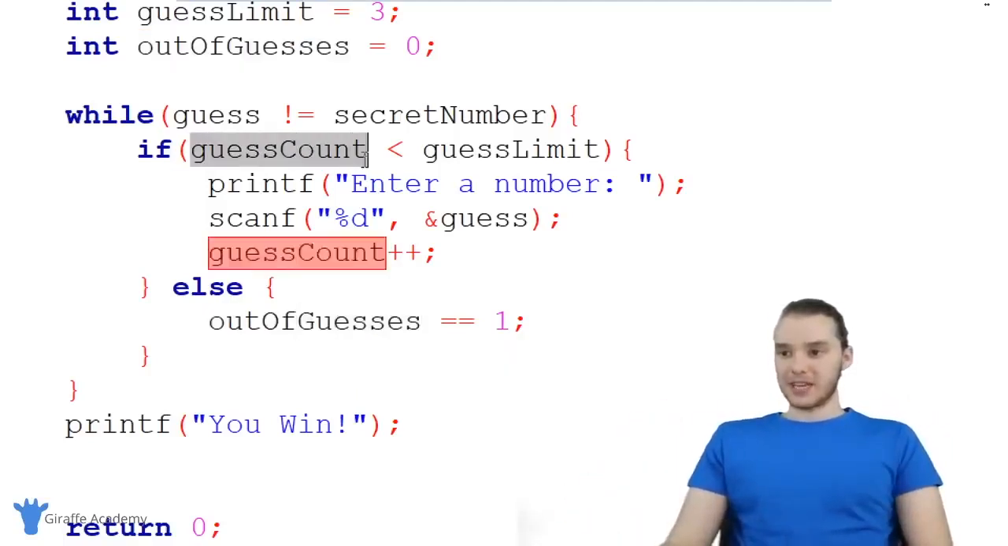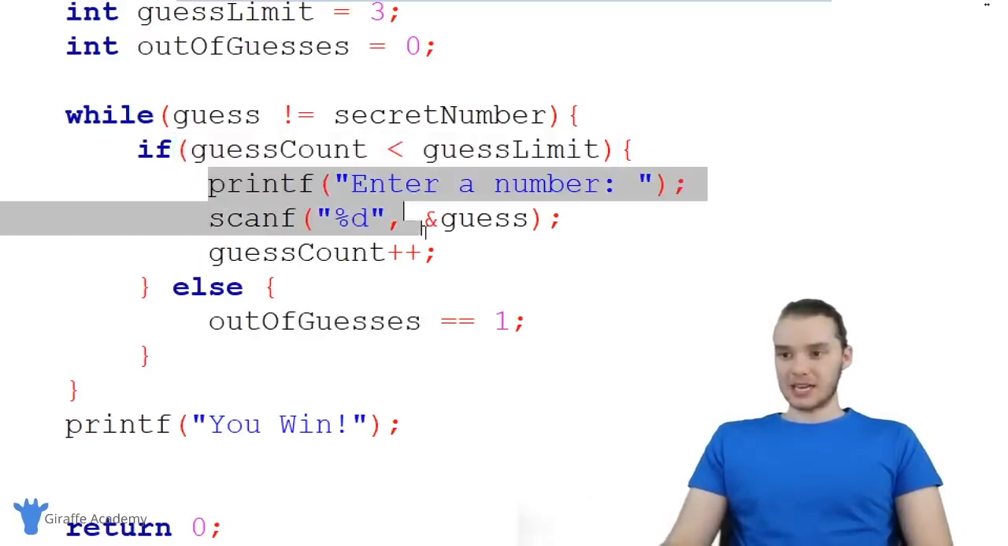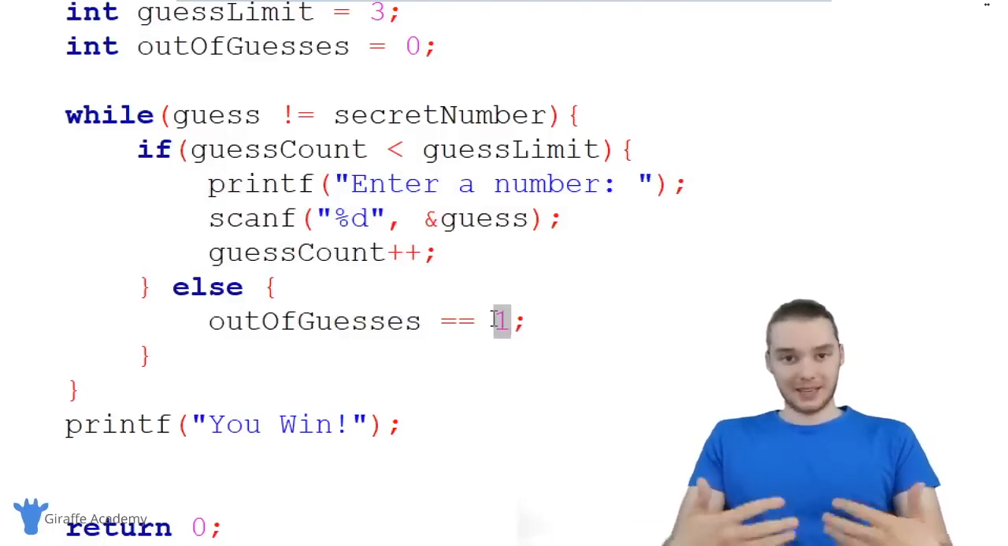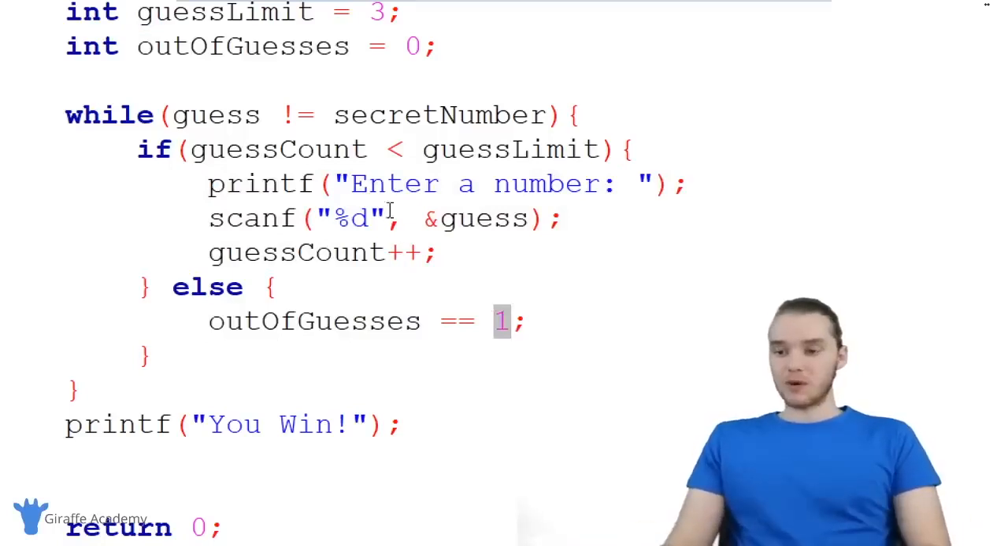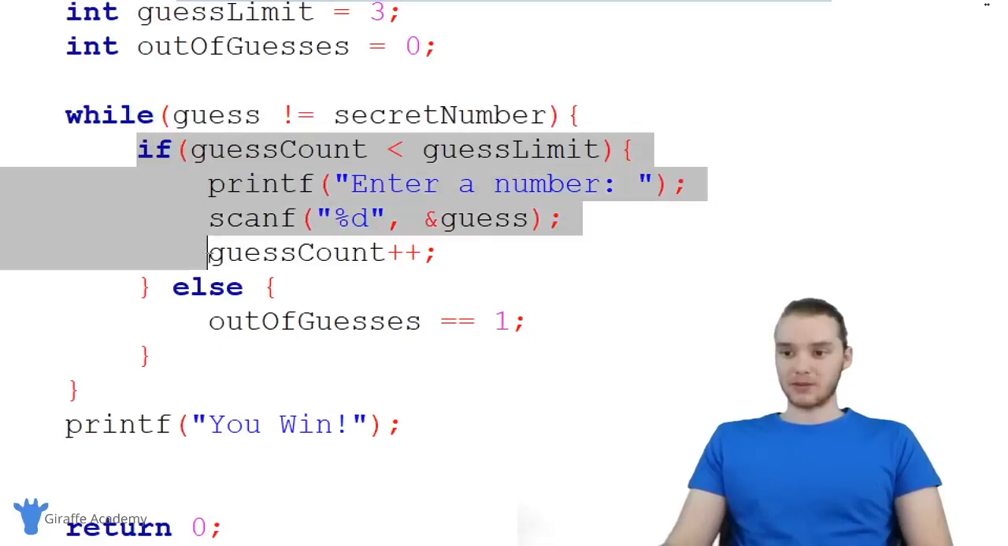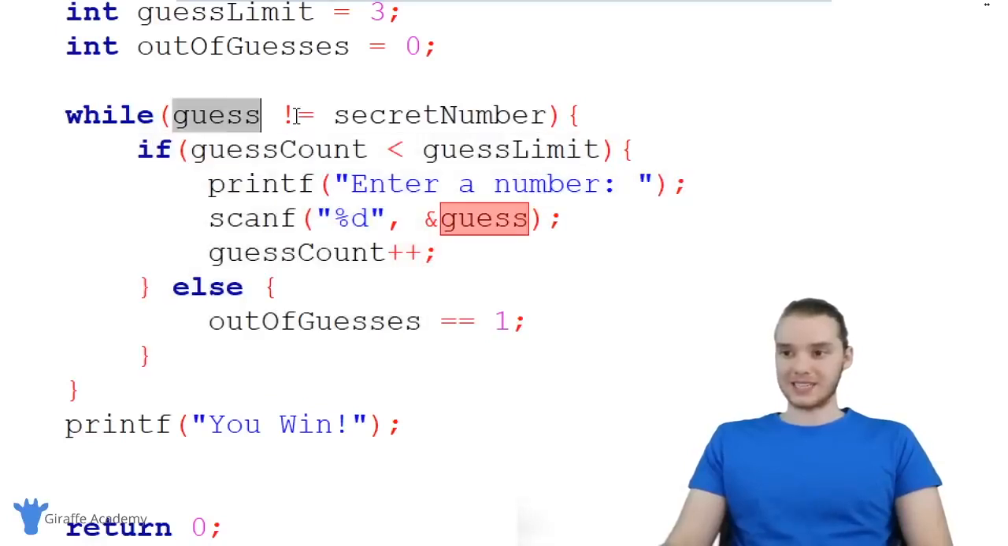So if the guess count's less than the guess limit, they can guess again. Otherwise, we're going to say out of guesses is equal to 1. In other words, we're going to say that they're out of guesses. There's one more thing we have to do though, which is come up here and change this condition. Because right now we're going to keep looping through this code as long as the guess is not equal to the secret number.